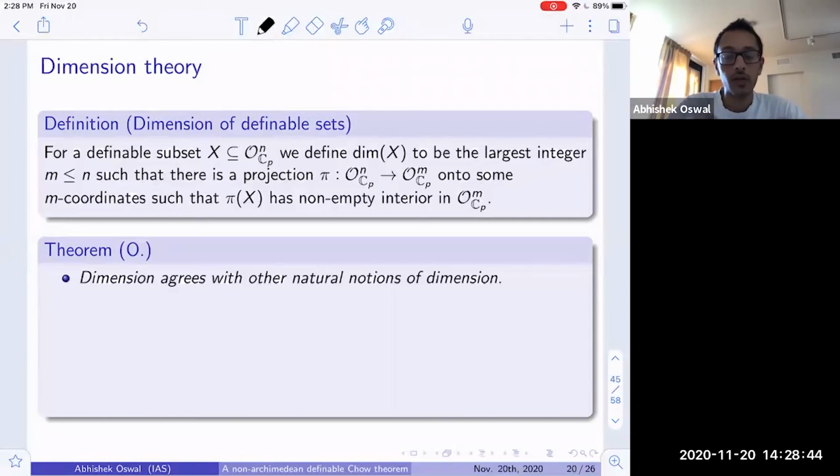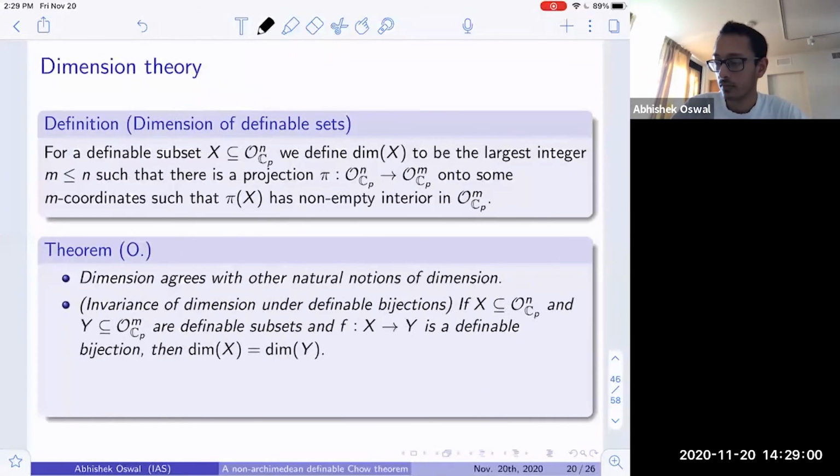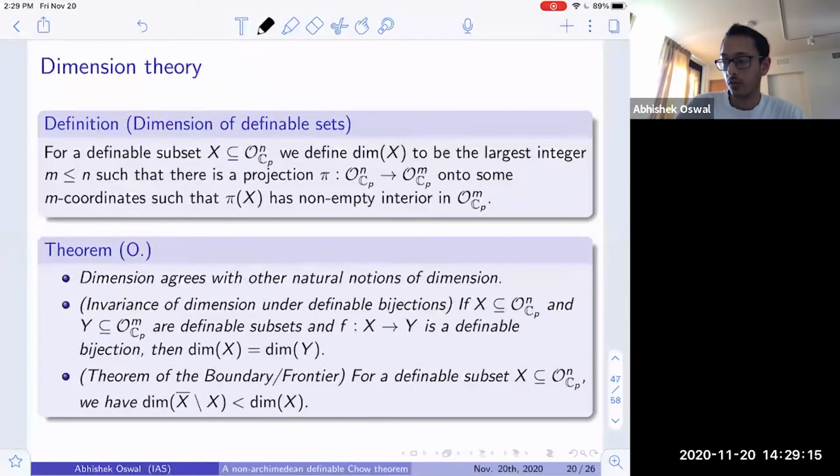And also in rigid analytic geometry, there's a notion of dimension coming from Krull dimensions of various rings that are floating around. So this commutative algebra notion of Krull dimension also agrees with this naive definition of dimension. And secondly, this dimension is truly a definable invariant. So if you have two definable sets with a definable bijection between them, then the dimensions are equal. So the dimension of X equals the dimension of Y.